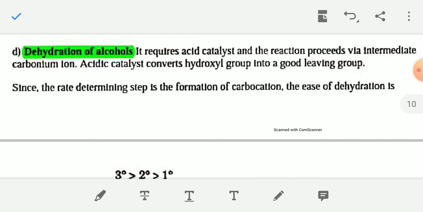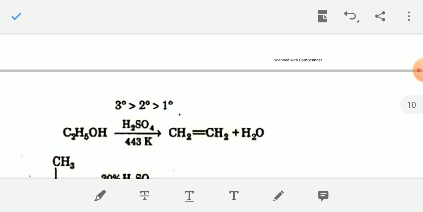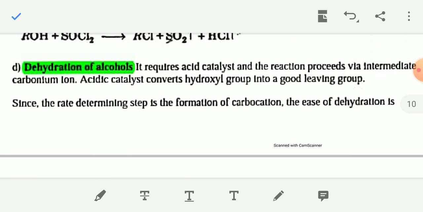Now, dehydration of alcohol. When alcohol is treated with concentrated sulfuric acid at 443 Kelvin, the alcohol will be converted into alkene by removing one water molecule from the alcohol. So this is known as a dehydration reaction. This is an acid catalyzed reaction and proceeds via an intermediate carbonium ion, that is, carbocation formation.